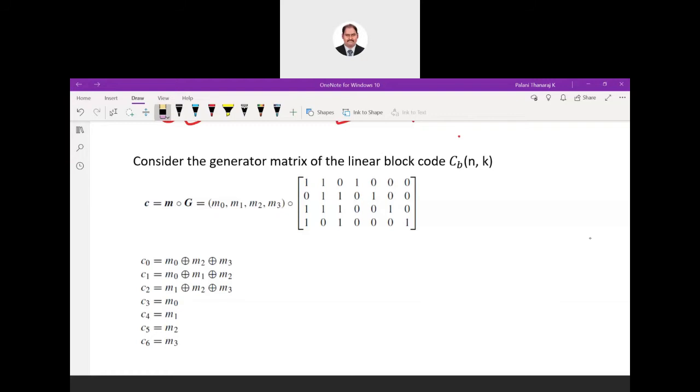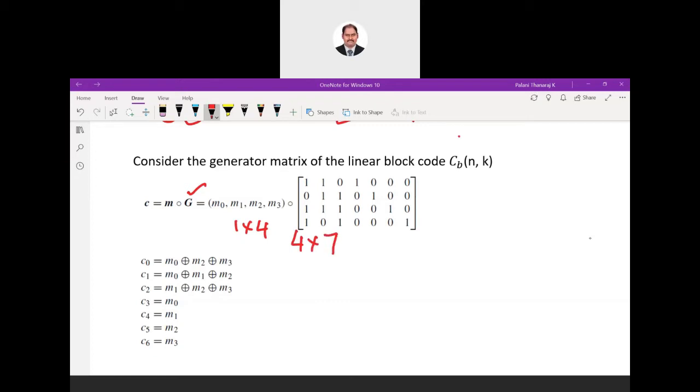Suppose we'll take an example in the last. Let me complete this topic. So this is what we are doing on the transmitter side. We will know what is G, the generator matrix. We know the message, and the different types of messages. For each message, what is the code word? The message is 1 cross 4. This matrix is 4 cross 7.